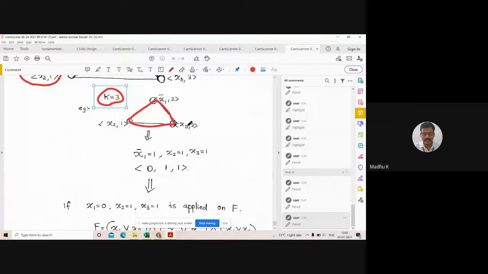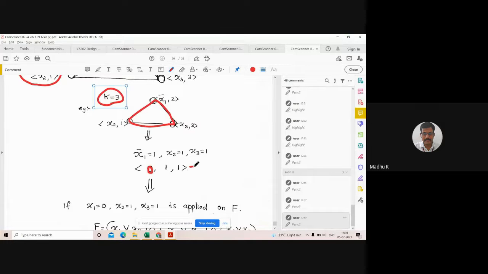So we will take x3 equal to 1, x2 equal to 1, then x1 complement also equal to 1. Then what will be x1? x1 will become 0, the other two are 1.